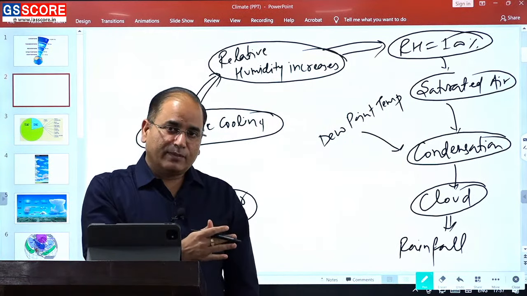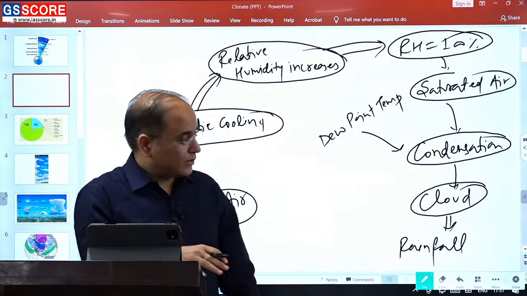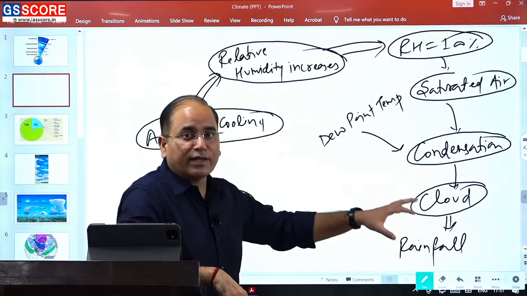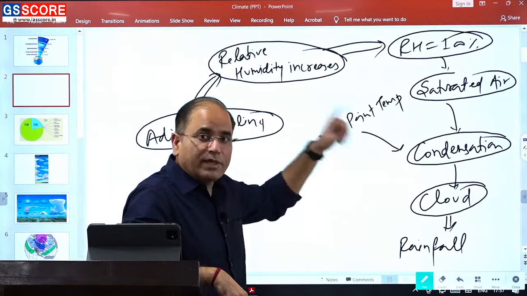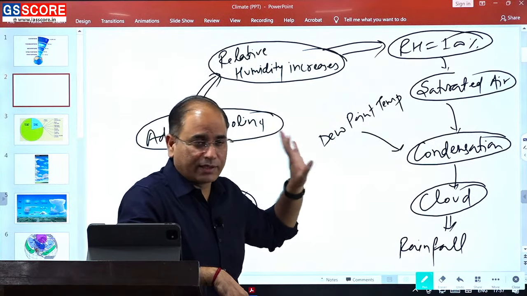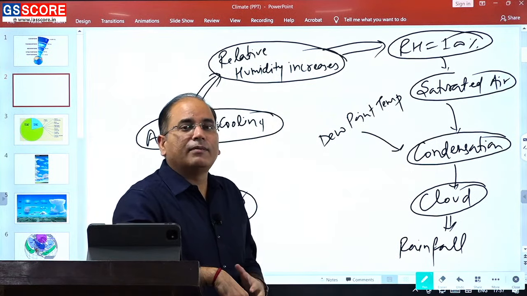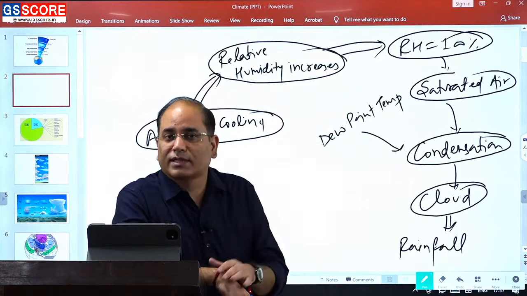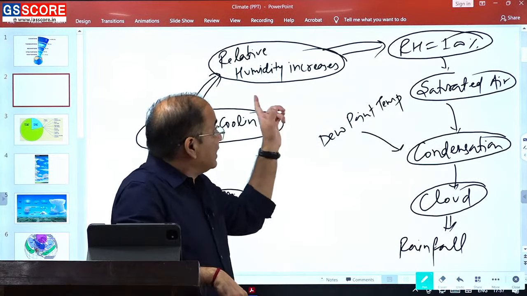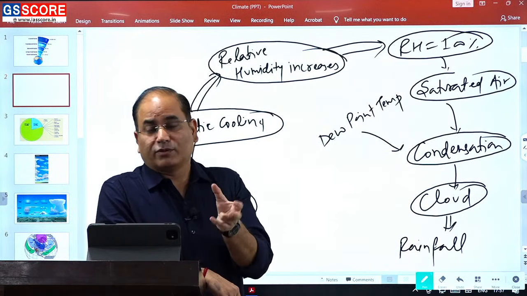The first information is all the clouds will not rain. So, all clouds do not result in rainfall, but rainfall will always be associated with clouds. The second thing is condensation has forms, and one of the forms is cloud. And at the very start I made it clear that condensation is the transformation of water vapor. So, this is a confusion,